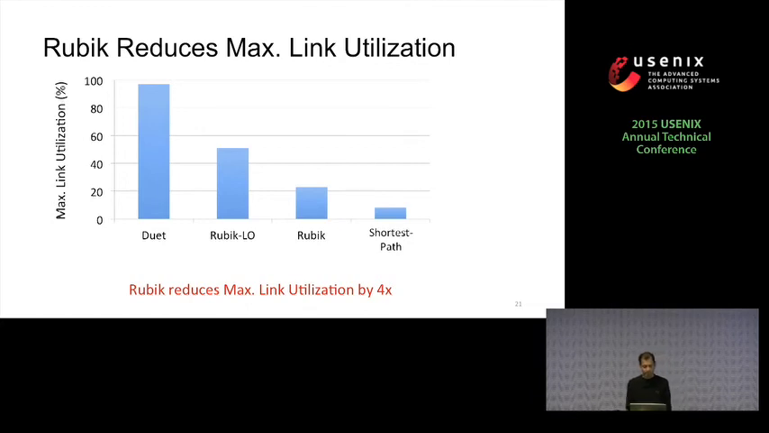So first, we compare max link utilization for 4 different designs. We compare it for Duet. We compare it for a design called Rubik LO, which only exploits locality. We compare it for Rubik and also for shortest path, which is optimal. We observed that Rubik LO is able to reduce the max link utilization by almost 2x compared to Duet, and Rubik further improves it because it exploits both locality and endpoint flexibility. So finally, Rubik is able to reduce max link utilization by almost 4 times.